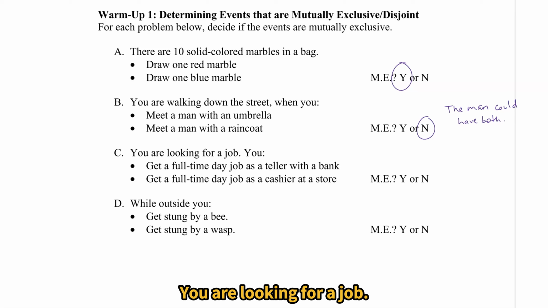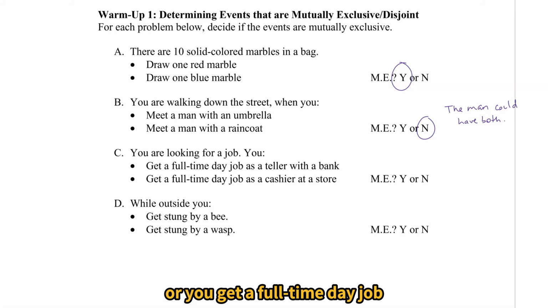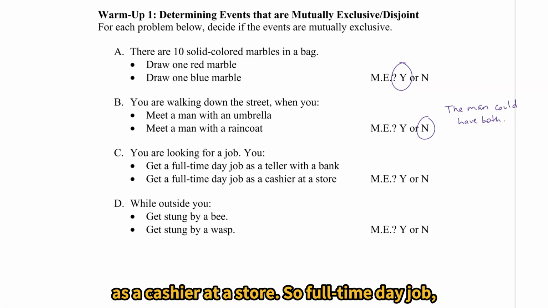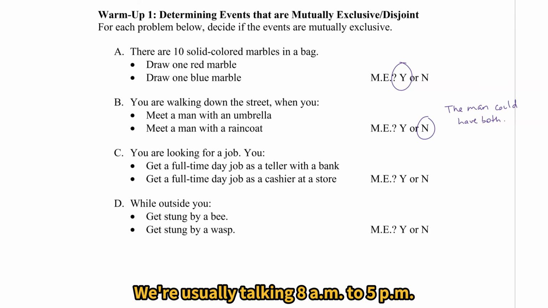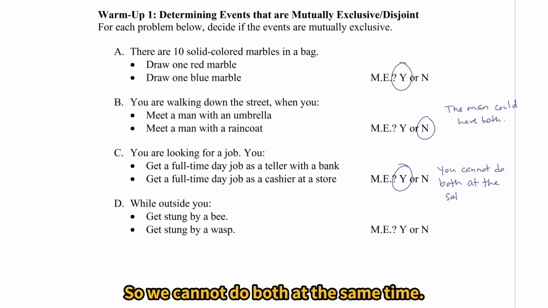You are looking for a job. You get a full-time day job as a teller with a bank, or you get a full-time day job as a cashier at a store. So full-time day job, we're usually talking 8 a.m. to 5 p.m. Can we do both of those things? We cannot be two places at once, so these are mutually exclusive. So we cannot do both at the same time.